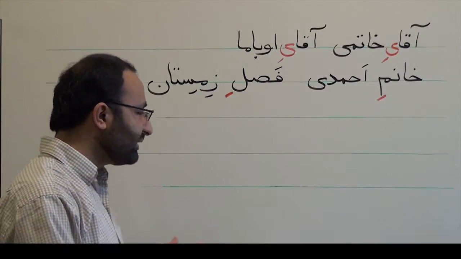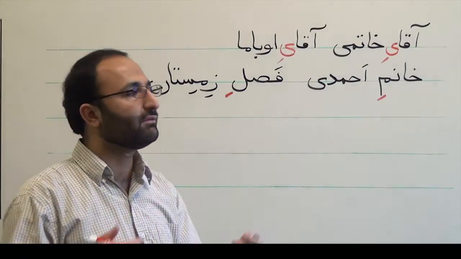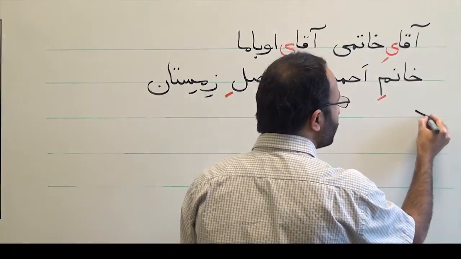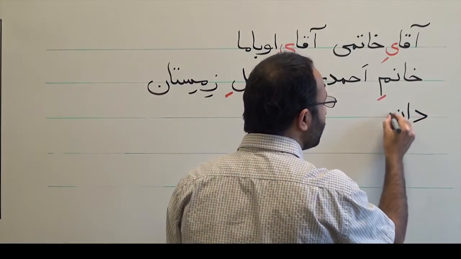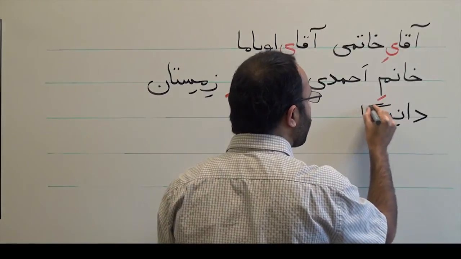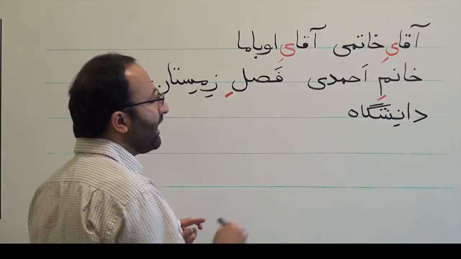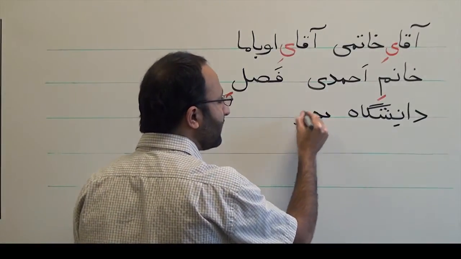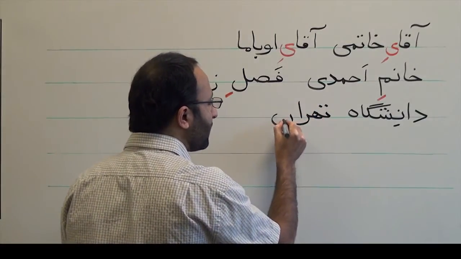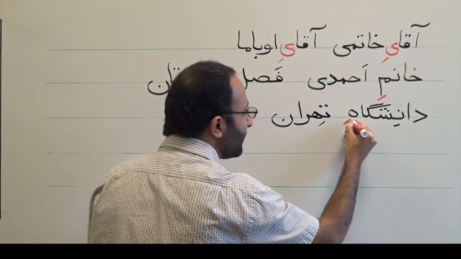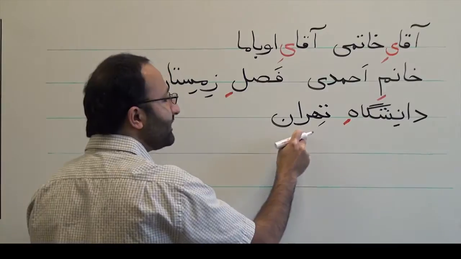Another usage is, for example, a place and its name. You want to say Tehran University. So you have the word دانشگاه, which means university, and you have Tehran. Then you need to use the ezafe construction, دانشگاه تهران.